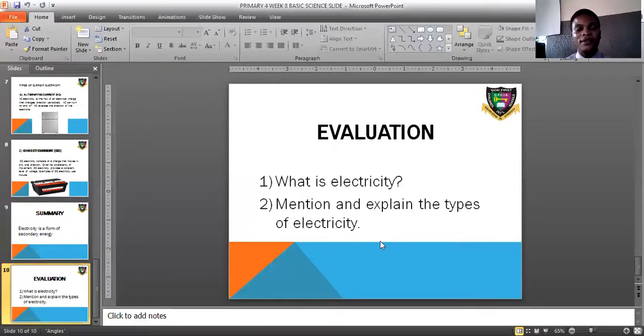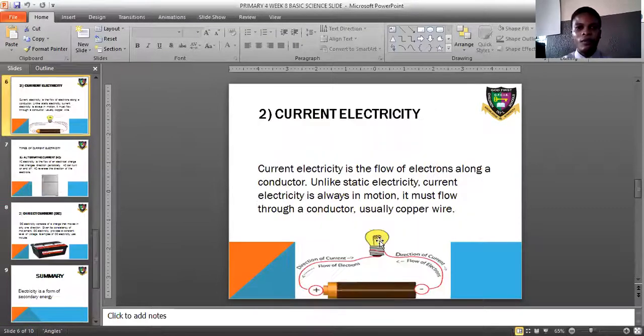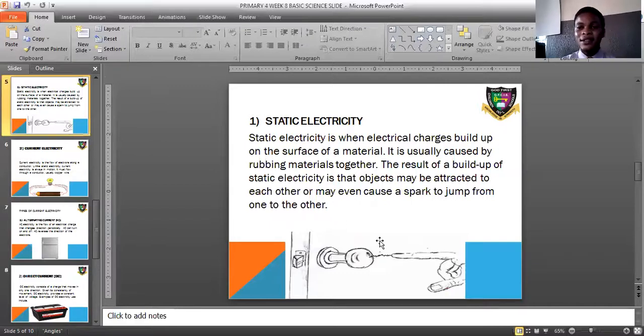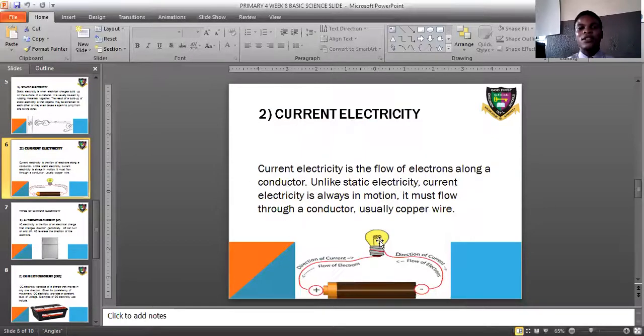And under evaluation, we have: what is electricity? Define electricity. The second one says mention and explain the types of electricity that we have. We have two types of electricity. The first one is static, which is one that does not move, always stagnant. And the second one is current electricity, one that moves, that is not stagnant. Is that understood?